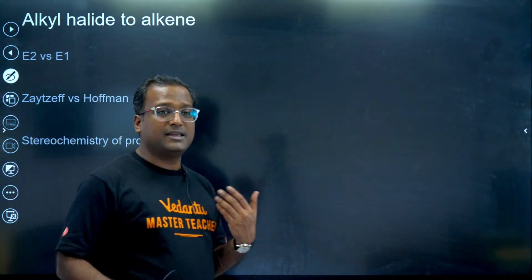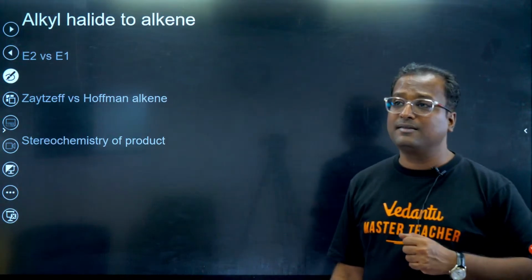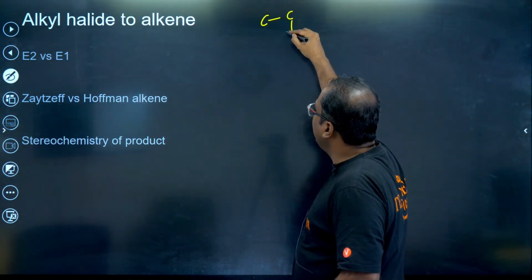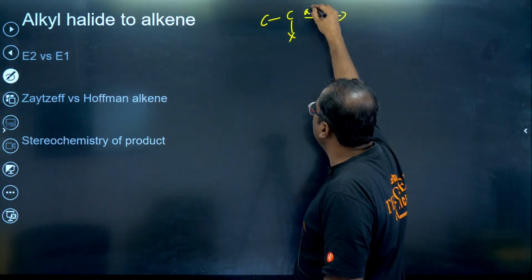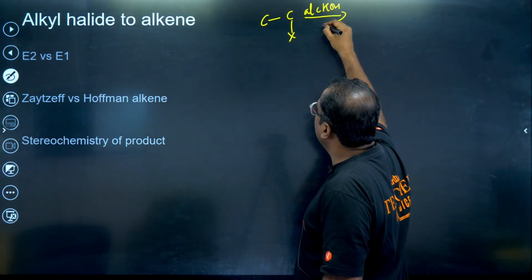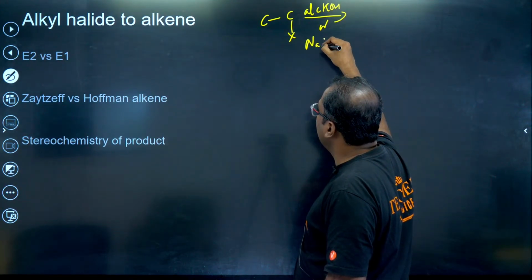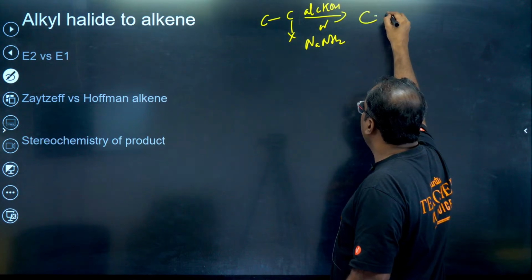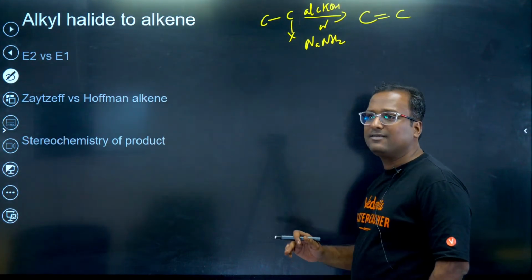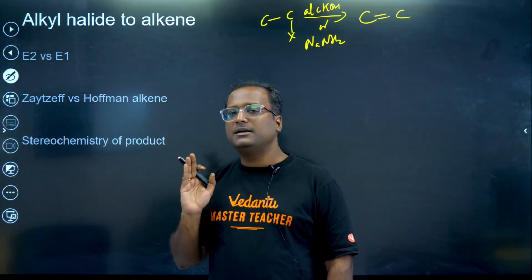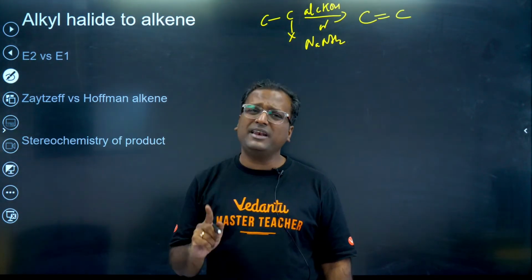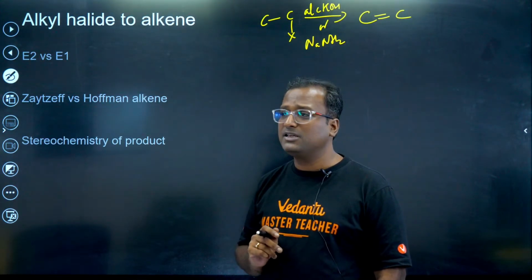Say, how do we get alkene? Next is alkene from alkyl halide. We know that when you have an alkyl halide and you react it with alcoholic KOH, or NaNH2 can also be used, that's a very strong base. Alcoholic KOH is also a strong base. What do we obtain? We obtain alkene as the product. Elimination takes place.